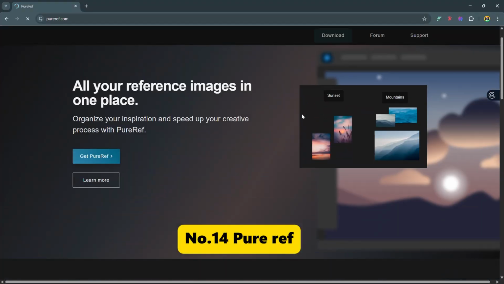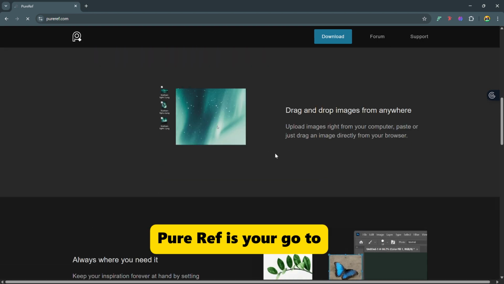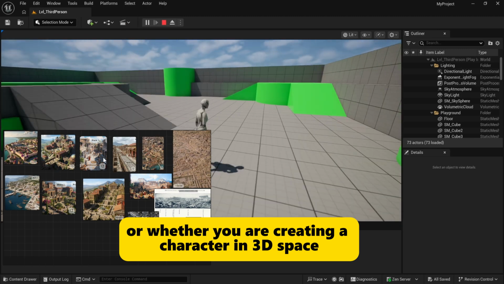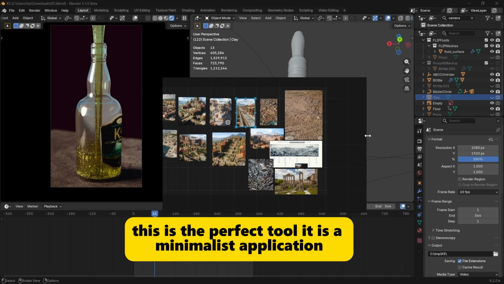Number 14. PureRef. If you are an artist or even someone who needs to constantly have a reference board on the screen, PureRef is your go-to. Whether you are creating a mood board for your next art or whether you are creating a character in 3D space, trying to understand the flow and proportions of the character from different angles, this is the perfect tool.